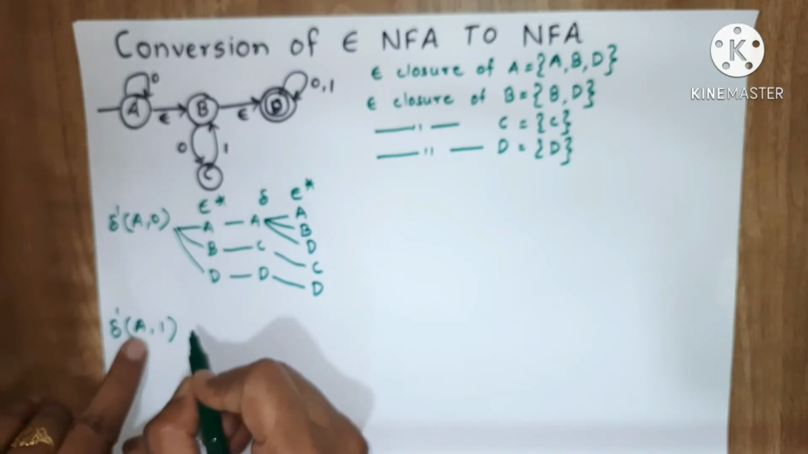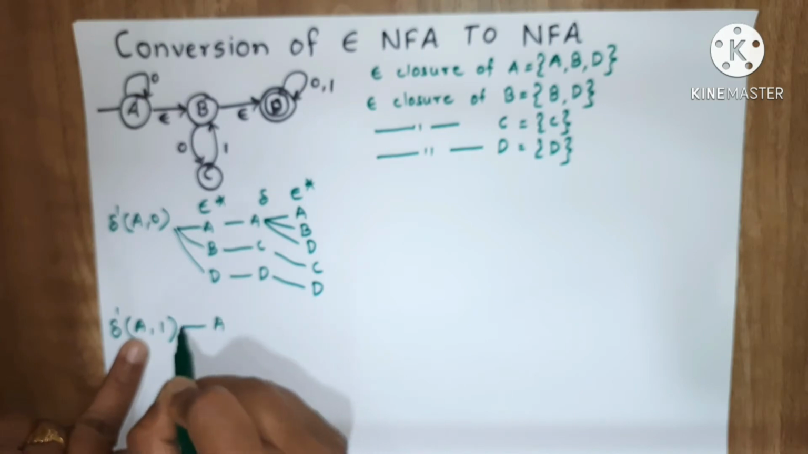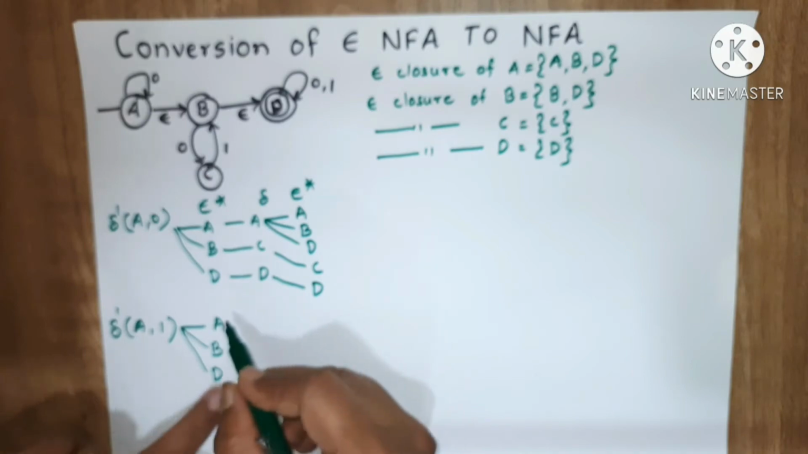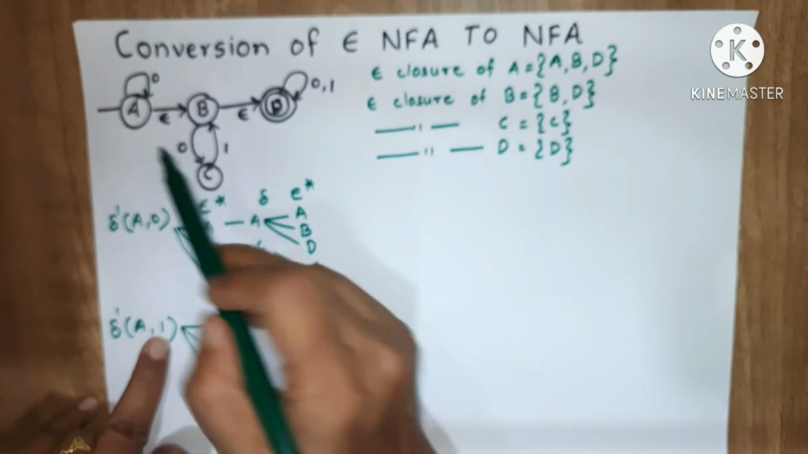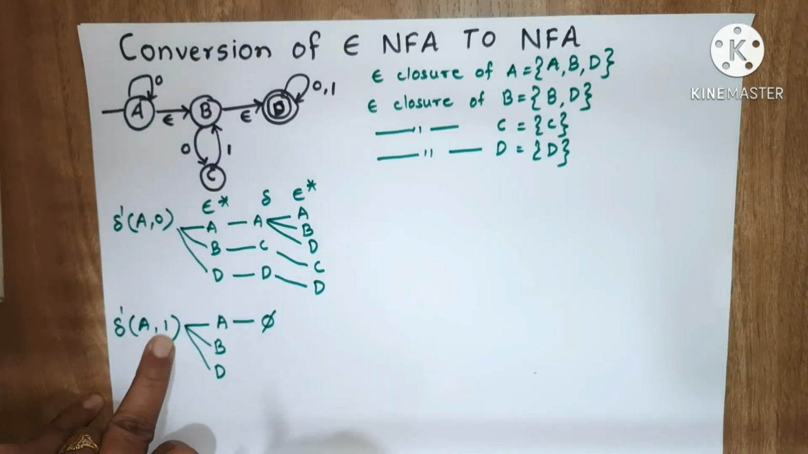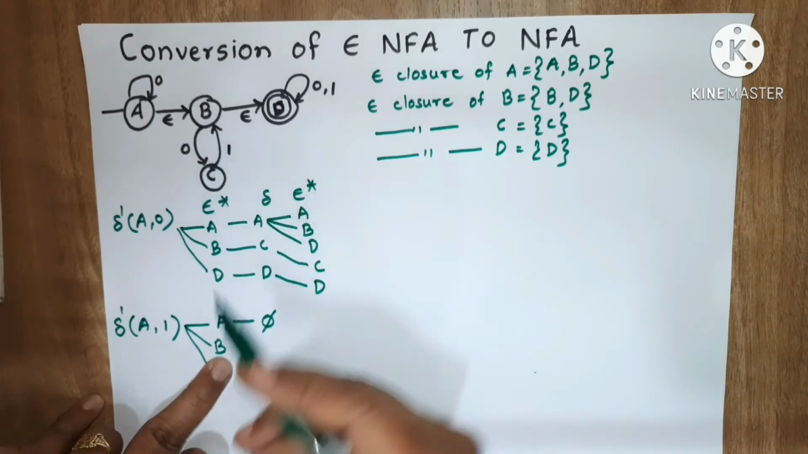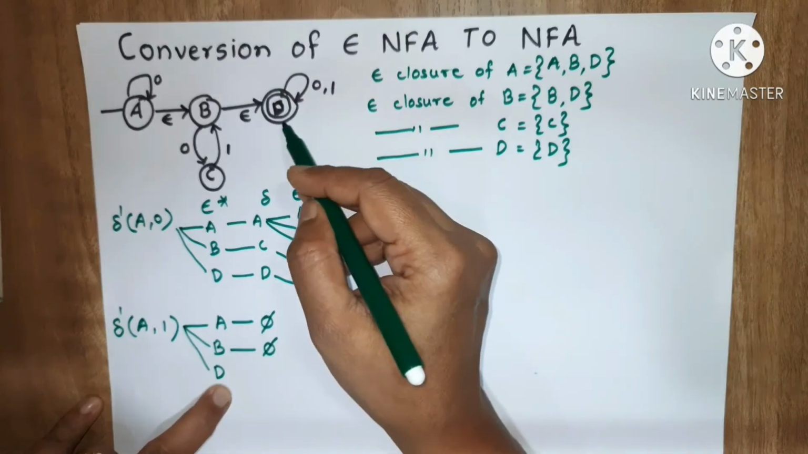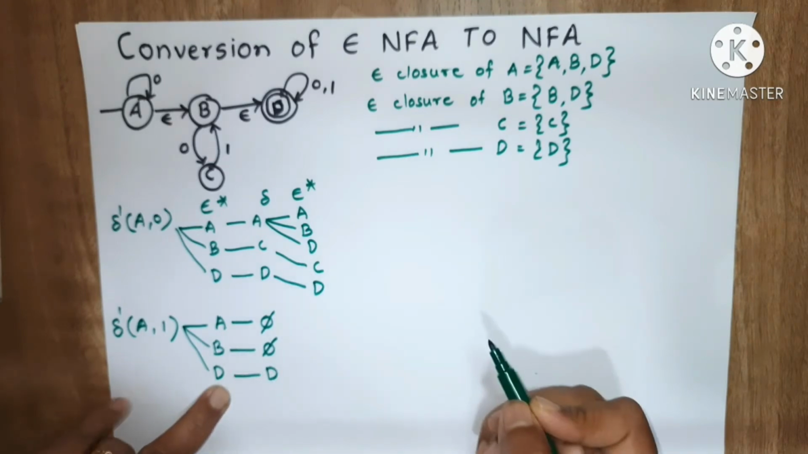Now we will find the transition of A on 1. First we find the epsilon closure of A, which is A, B and D. Now we find the transition of A on 1. Transition of A on 1 is not given, so it will be phi. Now transition of B on 1 is also not given, so phi. Then transition of D on 1 is given, and that is nothing but D only.